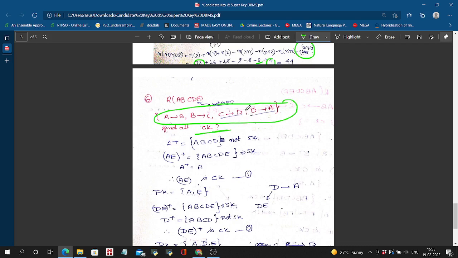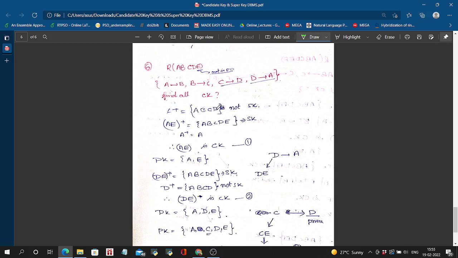This is the most common question; in most of the previous years you can see this type of question. Okay, so let's start. Every time, from intuition, we should see from which attribute we can generate all the attributes, right? Then start from that. Otherwise you may start with D, C, then A also.